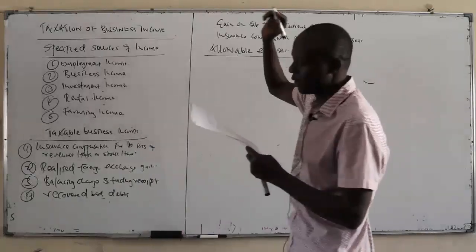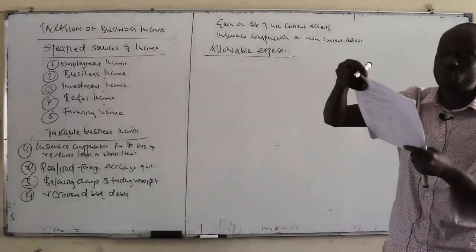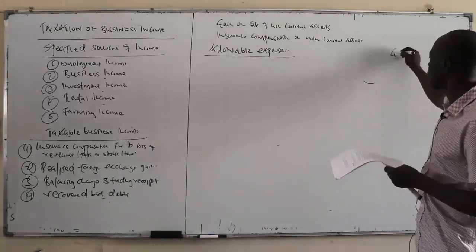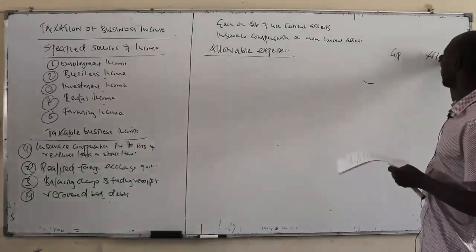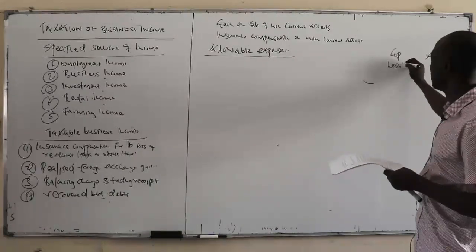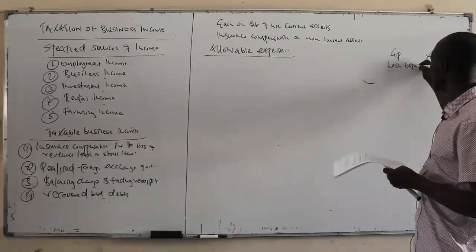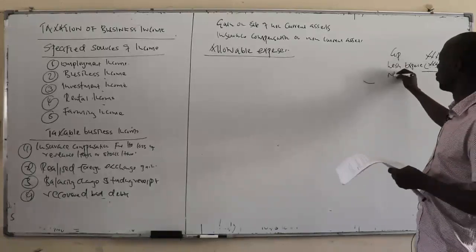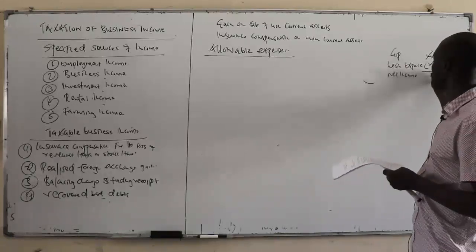Allowable expenses. When you're doing business, you're taxed on the net income. In other words, you have the gross profit, and then you less expenses. It is this net income, the net profit, that is taxed.